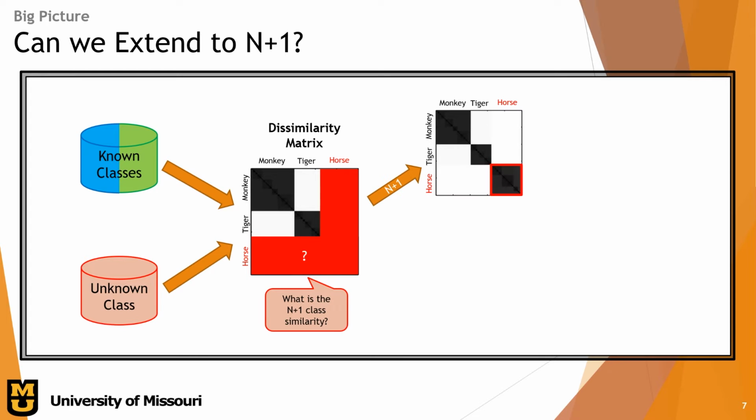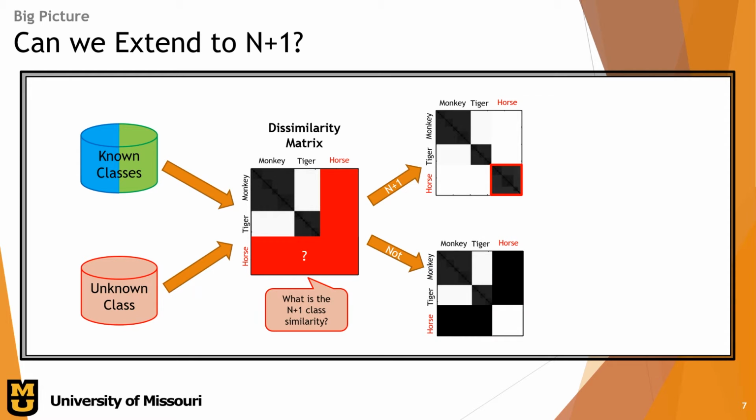So a model will score very well for extending to n+1 if the ordered dissimilarity matrix looks like the above, where the horse is very dissimilar to the other classes and very similar to itself. It separates well. But the model will not score very well on its ability to extend to n+1 if it looks like the below. The horse is very similar to the known classes and very dissimilar to itself.